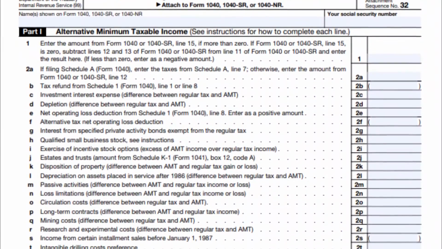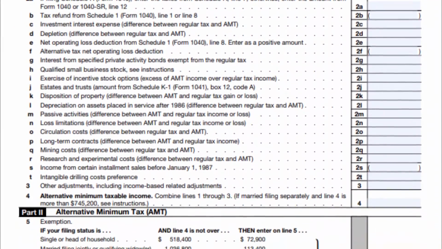This is AMT. This is a tax calculation that all taxpayers have to calculate. In addition to your regular tax liability filed on Form 1040, the AMT is calculated on Form 6251 and it's considered a parallel tax calculation. As a taxpayer, you're required to pay the higher of the two. By decreasing your tax liability, you're actually increasing the chances that you pay AMT. Do you see how this catches the tax planners who try to avoid paying income tax?